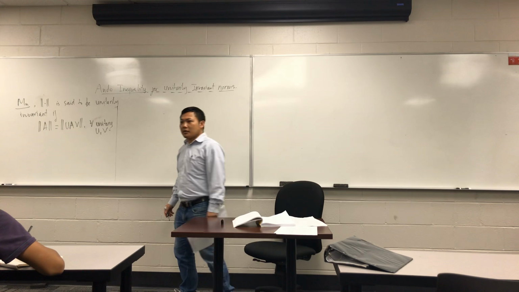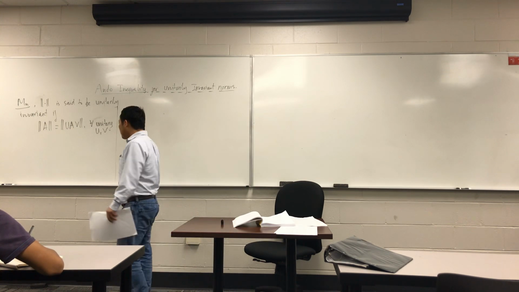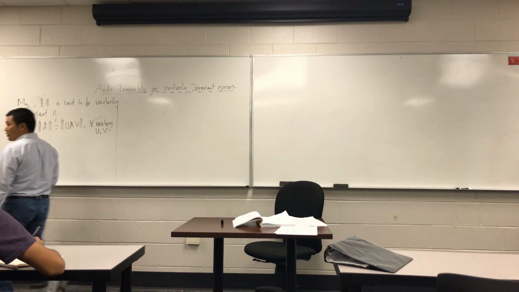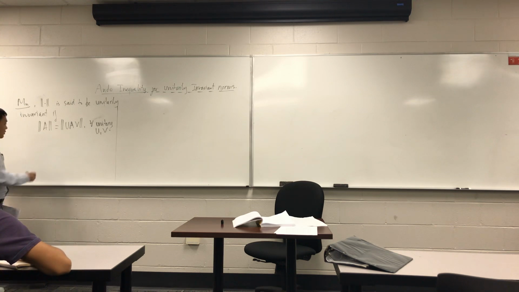We have a lot of such norms. For example, the trace norm, the trace of absolute A, right?